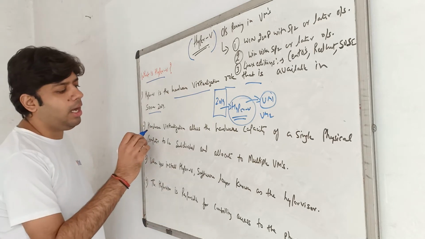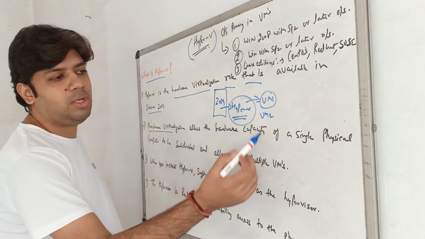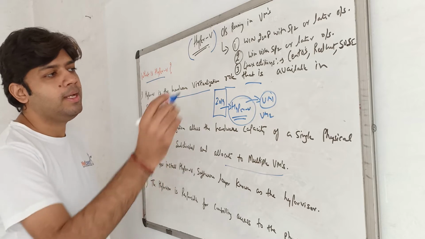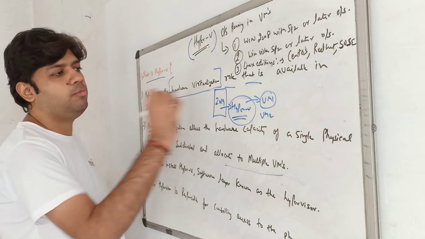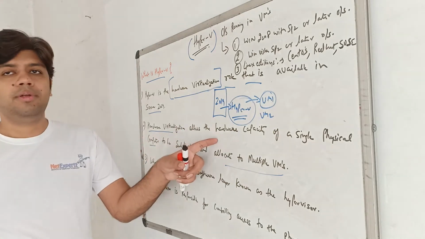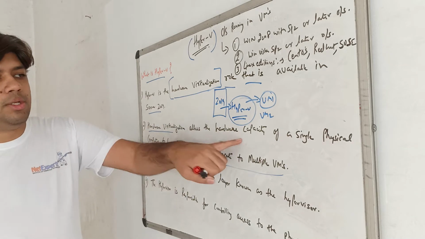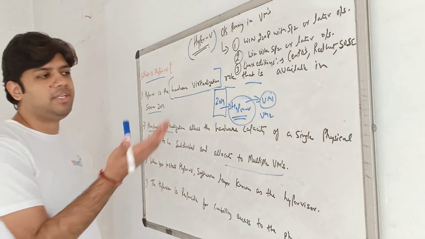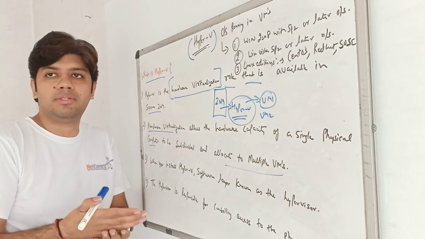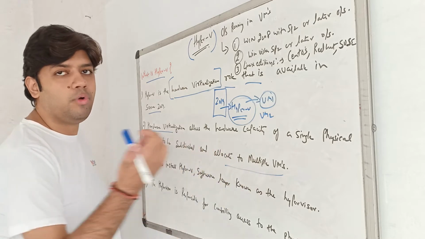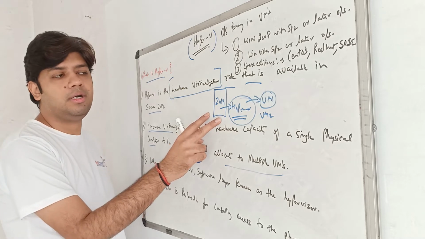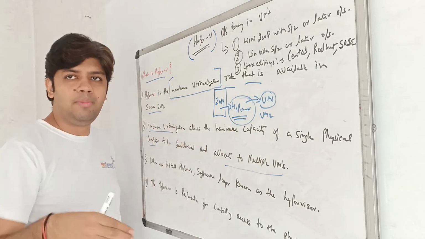The second point is that hardware virtualization allows the hardware capacity of a single physical computer to be subdivided and allocated to multiple VMs. So what is hardware virtualization? It allows you to divide the hardware capacity of a single physical computer into some parts. Those parts are known as virtual machines. When I create virtual machines on a specific server, I need to divide that hardware first.